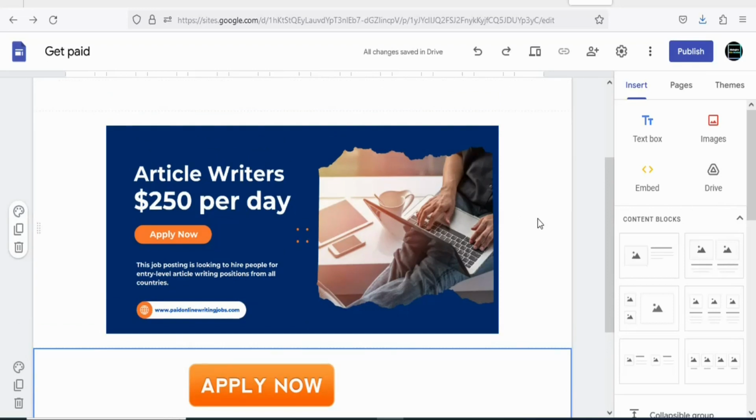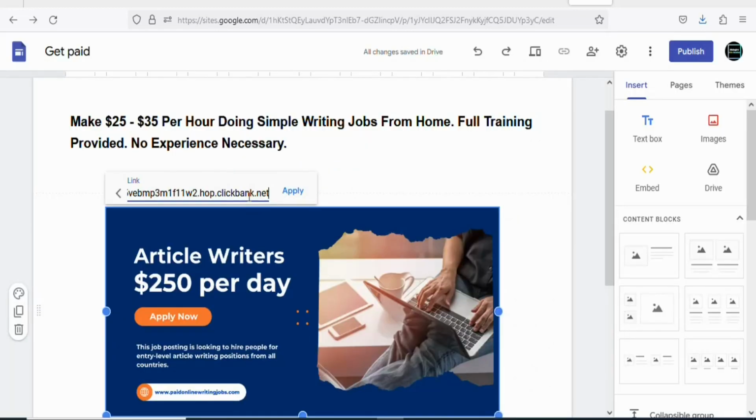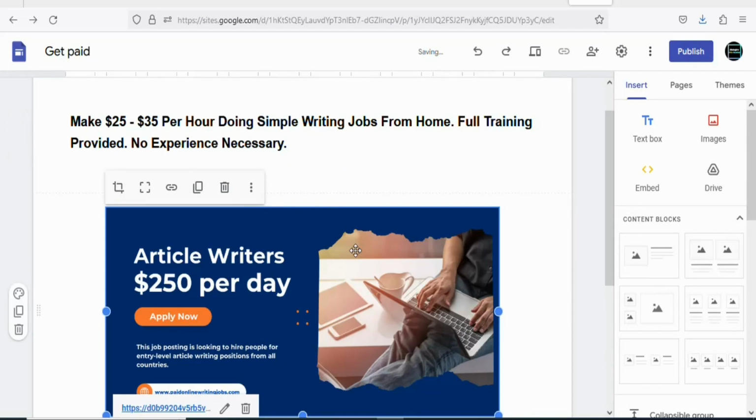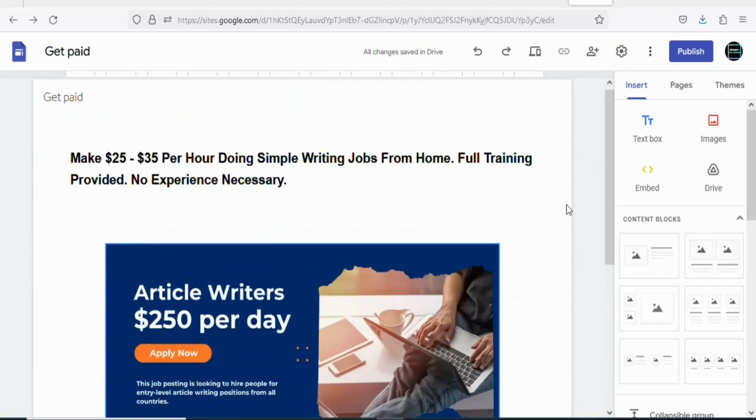Once that is done, you're also going to insert your affiliate link in the image. So just highlight the image. Once you highlight it, you are going to select insert link. Once that is done, you are going to paste your affiliate link right here. Once you paste your affiliate link right here, you are going to click on apply. As you can see, that has been done. So the image is also linked to your affiliate link. So whether your potential visitors click on the image or your call to action, they are going to be directed to the product. So now what you have to do is that you have to publish your landing page.